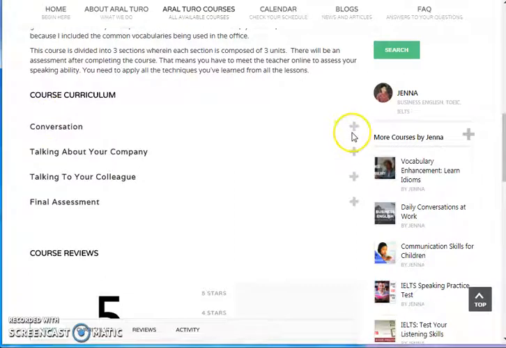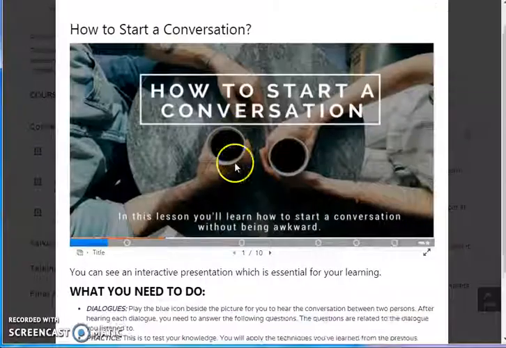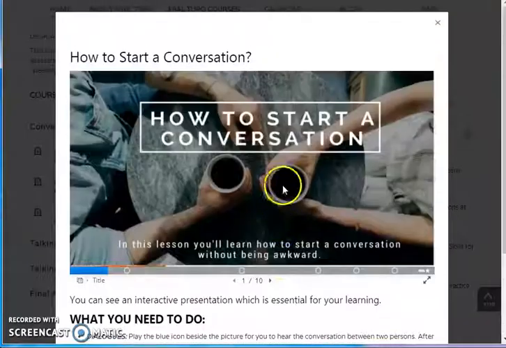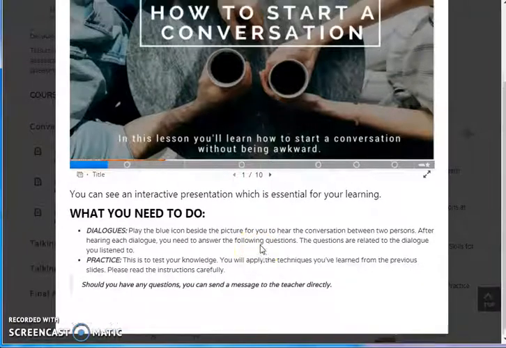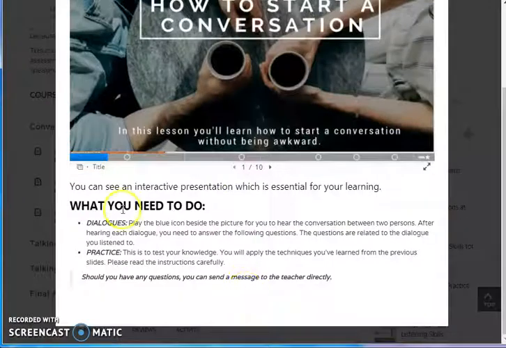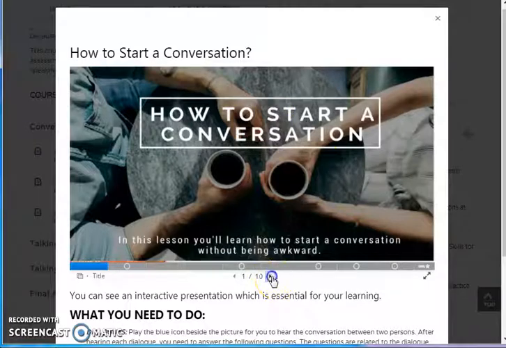To access the first lesson, just click this button here, the plus icon, and you'll see the first lesson, how to start a conversation. So once you click details, you need to hover your mouse here, so it will be highlighted in green. And then you have to click that, and the lesson will pop up. And there you'll see what the teacher put here, so it can be instructions, just like this one. What I put here was what you need to do. And this is the lesson.